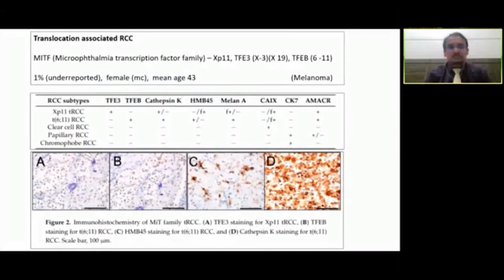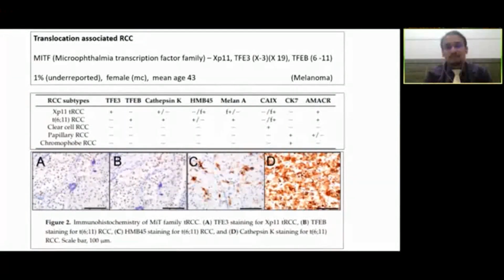Last word about translocation associated RCC. These are RCCs happening because of some translocation related to MiT family genes, that is microphthalmia transcription factor family genes. Two major genes involved in this are TFE3 and TFEB. The translocations can be 6;11 or involving the X chromosome, so Xp11 or Xp19. It is said that it is relatively underreported because of the lack of routine genetic testing on these specimens. They're more common in females. The mean age is about 43.